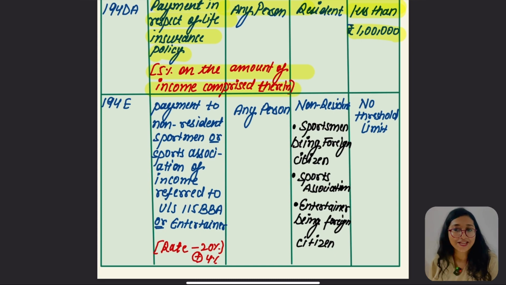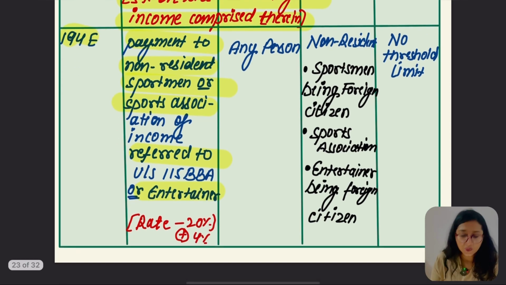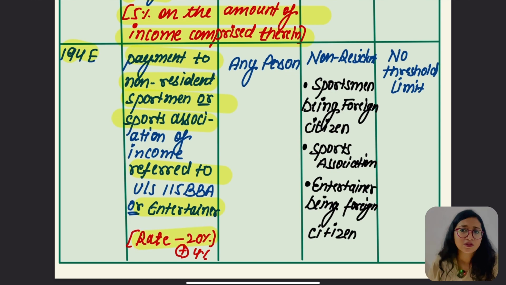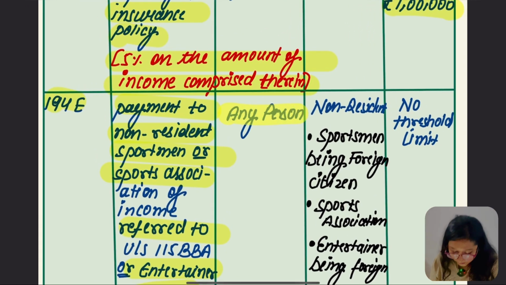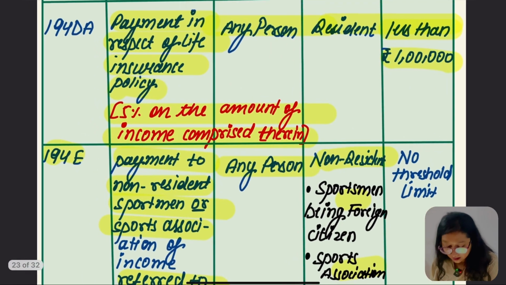We know this section, we have read this in the assessment of non-residents. 194E is about payment to a non-resident sportsman or sports association of the income referred to in section 115BBA, or an entertainer. The rate is 20% plus 4% HEC. The payer is any person and the payee is definitely a non-resident: a sportsman being a foreign citizen, a sports association, or an entertainer being a foreign citizen.